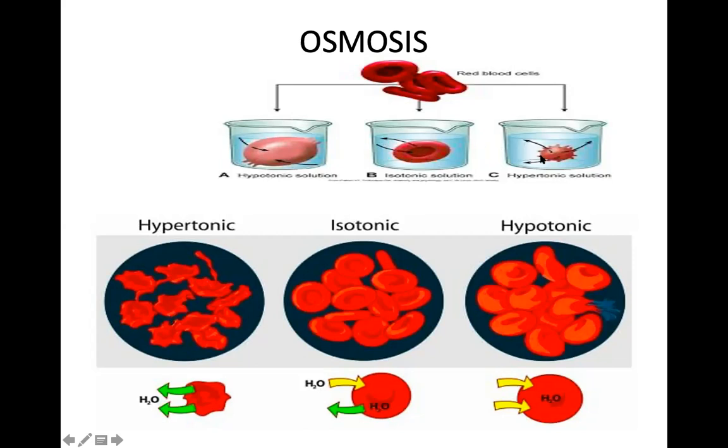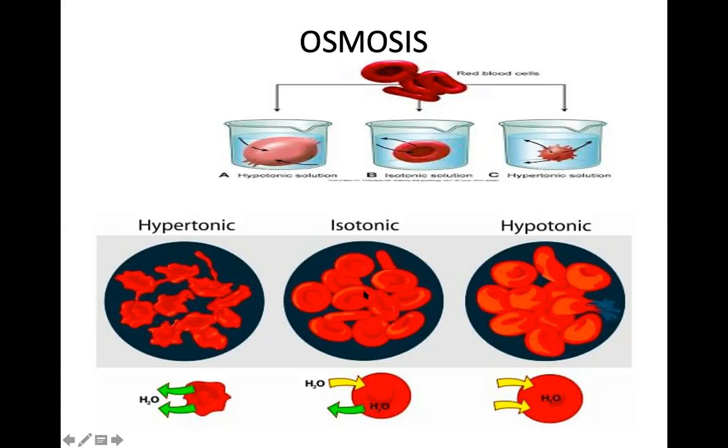And in hypertonic solution, you can take a salt or a sugar solution outside and put a red blood cell in it. After some time, the water will move out. And what will happen? The red blood cell will shrink. So this is a hypertonic solution. You can see the cell has shrunk, the solution is hypertonic, the water has moved out.